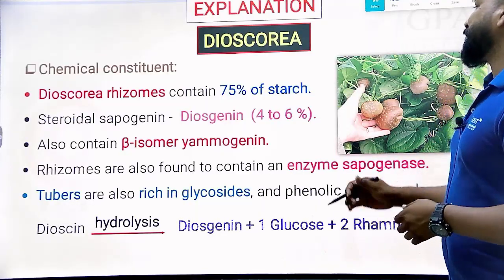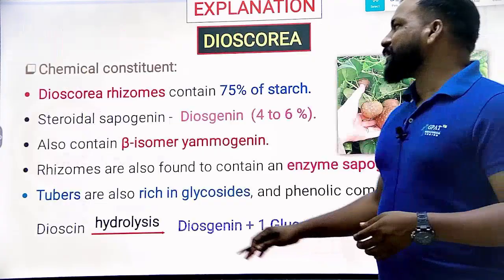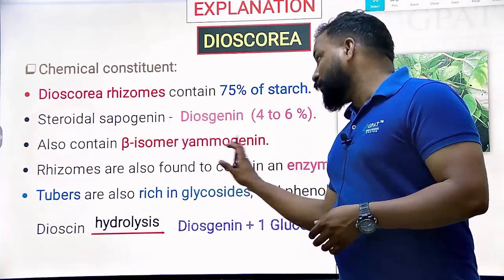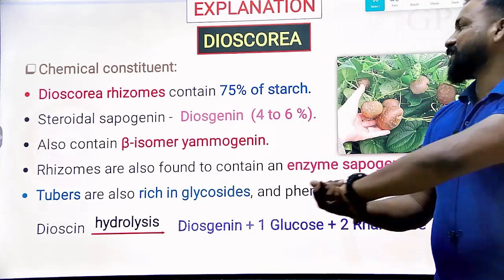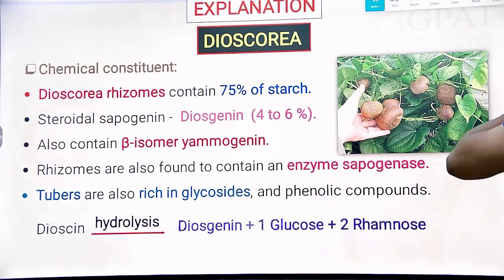Okay. Yes, next question. Yes, actually it contains diosgenin, and isodiosgenin also, but these Dioscorea rhizomes contain 70% starch, and these are the tubers, Dioscorea tubers.